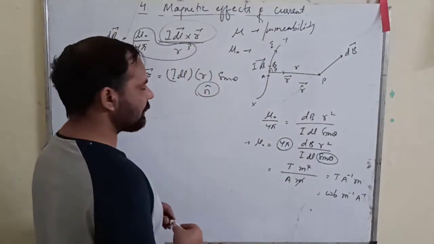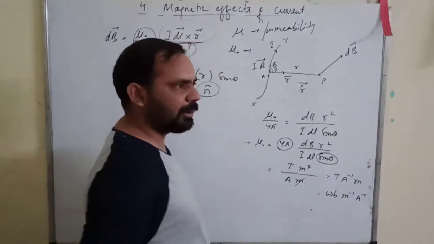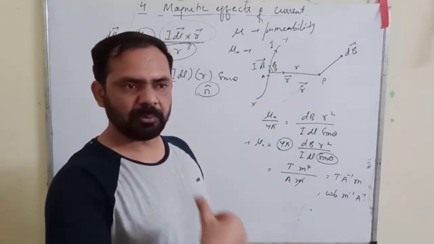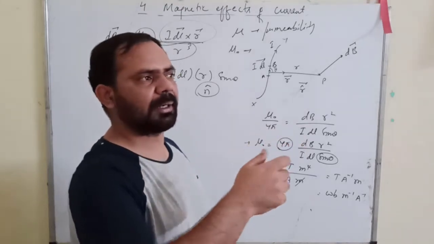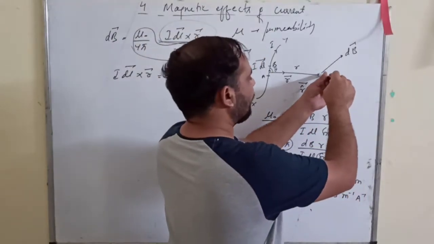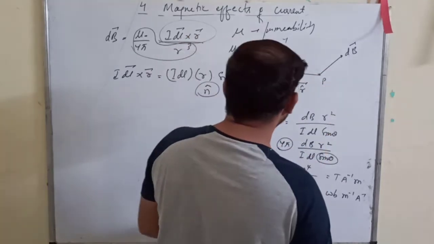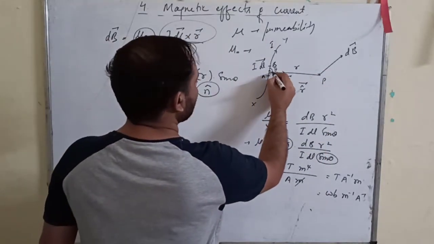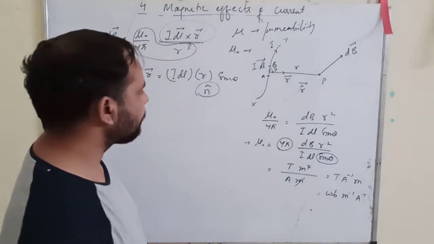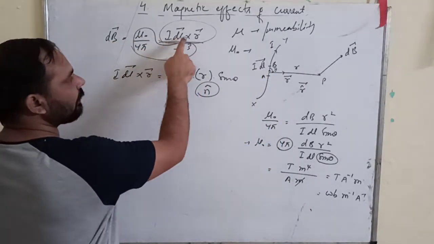You place the right hand screw here, and remember that when you rotate the screw anti-clockwise it moves outward, and when you move it clockwise it moves inward. With your right hand, you rotate the screw in the direction of theta, from I dl towards r,